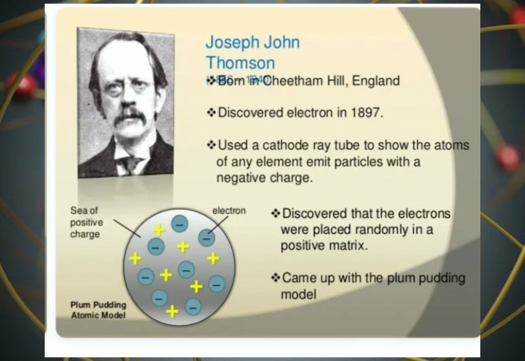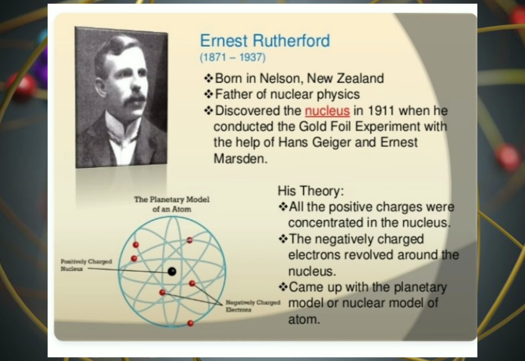Joseph John Thomson, born in Cheetham Hill, England. He discovered electron in 1897. He used a cathode ray tube to show the atoms of any element emit particles with a negative charge. He discovered that the electrons were placed randomly in a positive matrix. He came up with a plum pudding model.